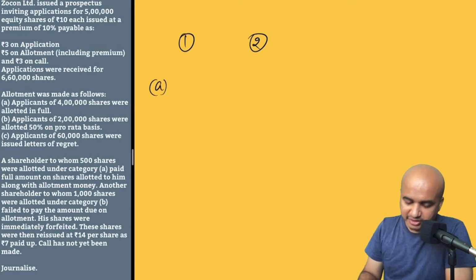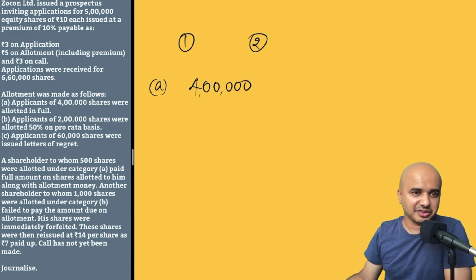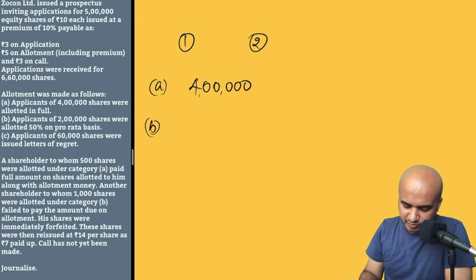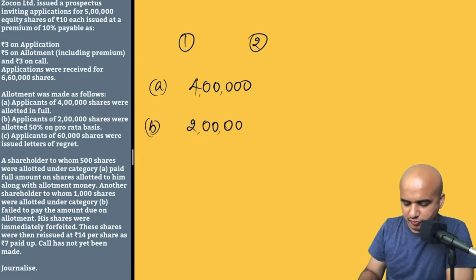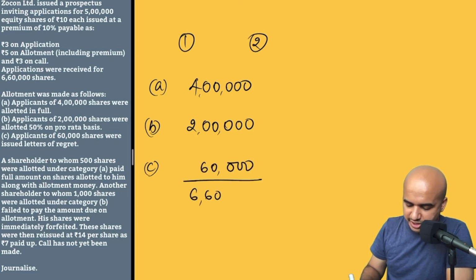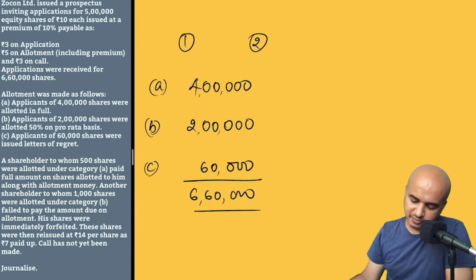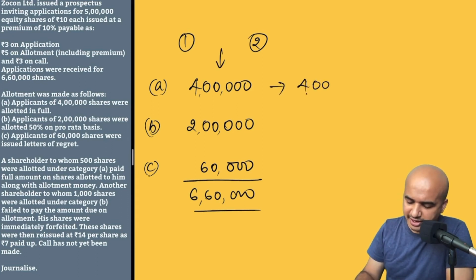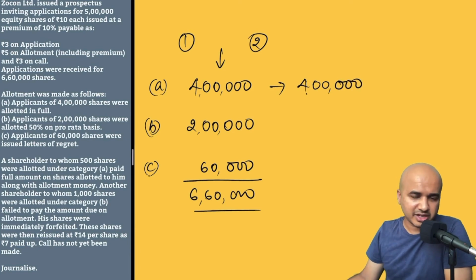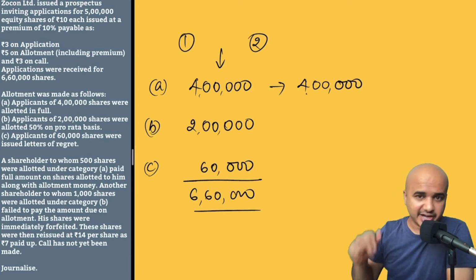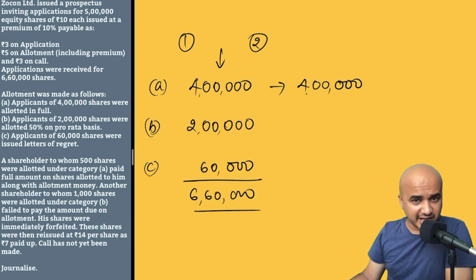Category A, wherein they say there are 4 lakh applications. Then category B, where we have 2 lakh applications. So we have 4 and 2, 6 lakhs. We are left with category C, which will have only 60,000. So if you total this, you should get 6,60,000 applications. Now, in case of category A, they are saying if you apply for 4 lakh shares, you will end up getting the entire 4 lakh shares. So there is no proportional allotment at all for category A applicants.